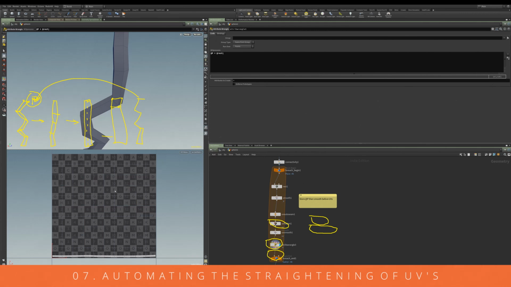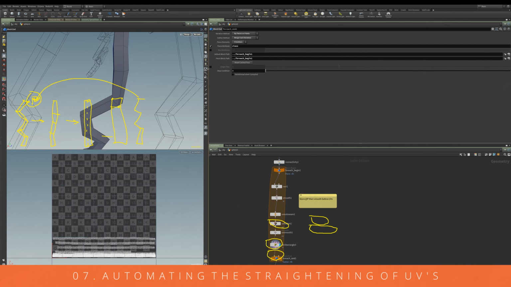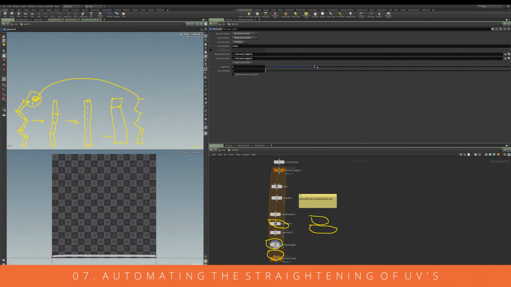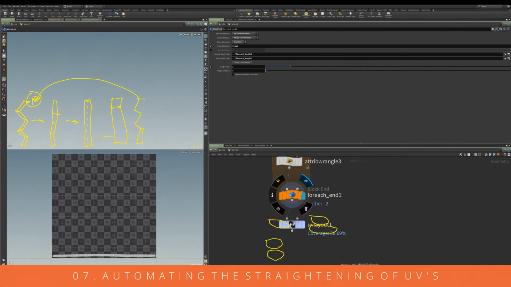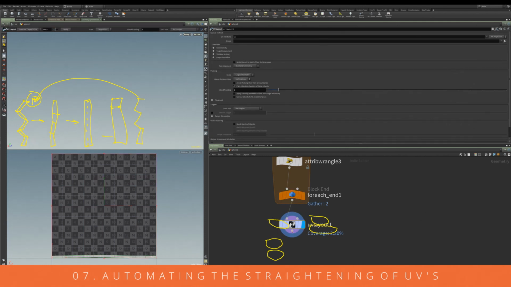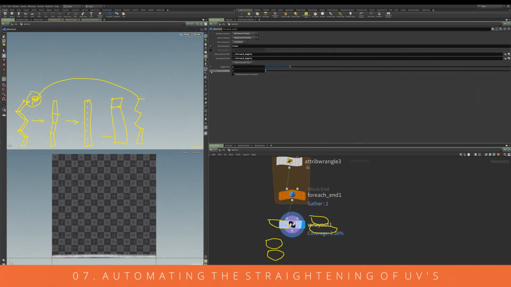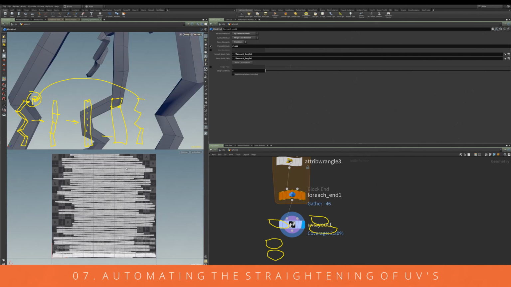The process is just iterating over each one of the individual pieces in turn. Once we've iterated over each piece, we use a UV layout here to arrange everything back to where it should be. If I uncheck single pass, you should then be able to see everything being straightened out and then packed nicely into one tile.